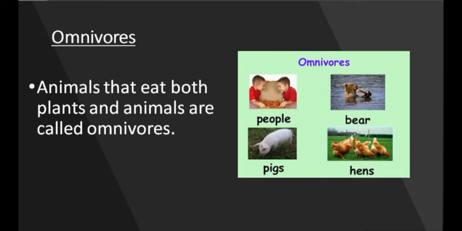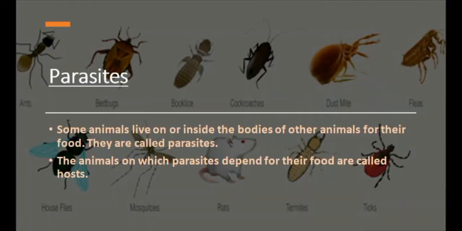Next category is parasites. Some animals live on the bodies of other animals and some live inside the bodies of other animals. These animals are called parasites. The animal on which the parasite depends for its food is called the host. For example, mosquitoes, leeches, hookworms, and bugs are parasites. They have a sucker and a sucking tube to suck blood from their host.